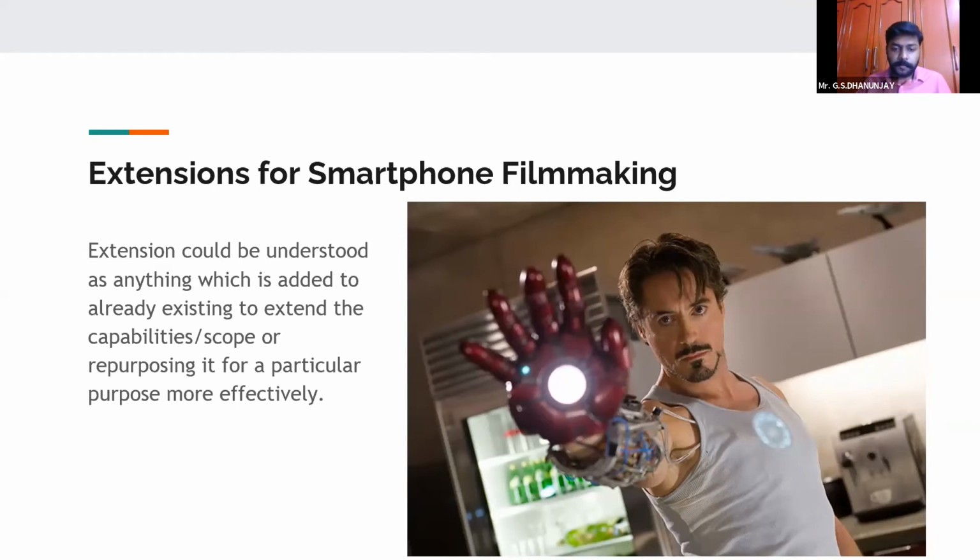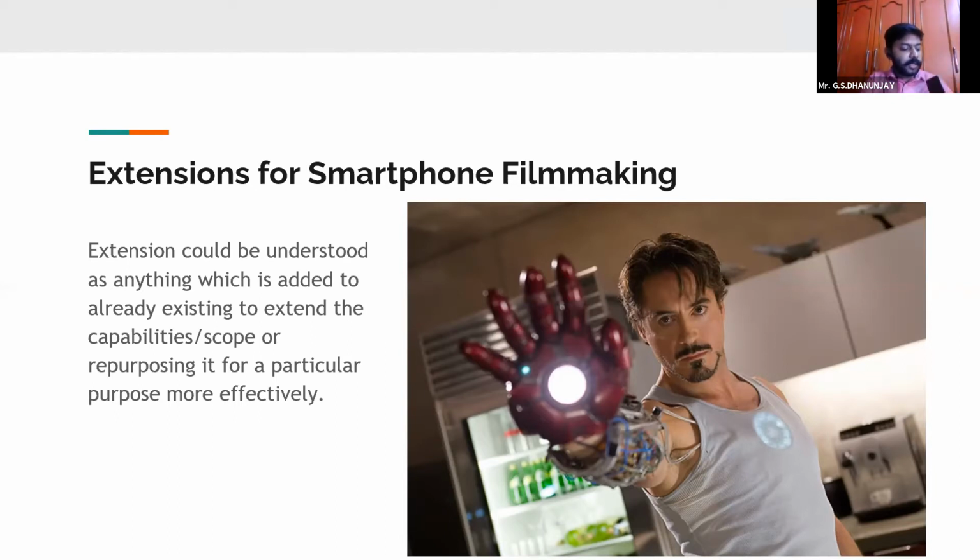more effectively. I can very well shoot the video with my hand, but what if there is an equipment which will help me balance my camera, so that I can dance on one side and at the same time maintain the balance of the smartphone?